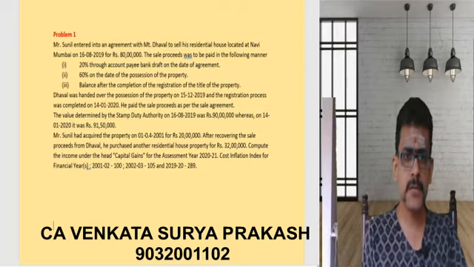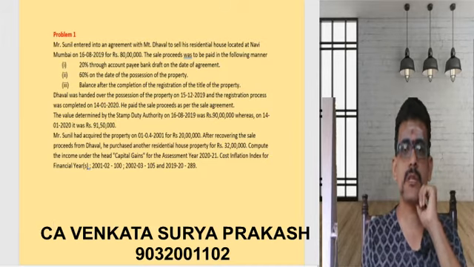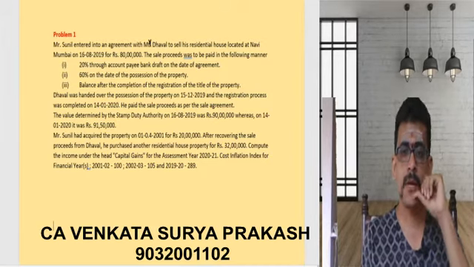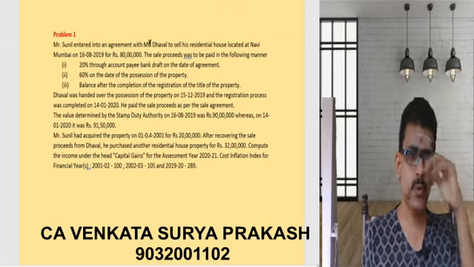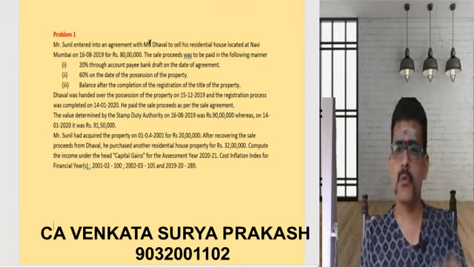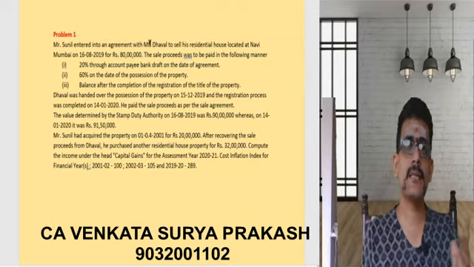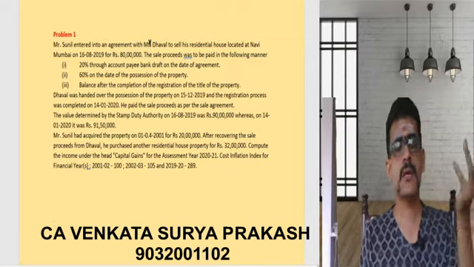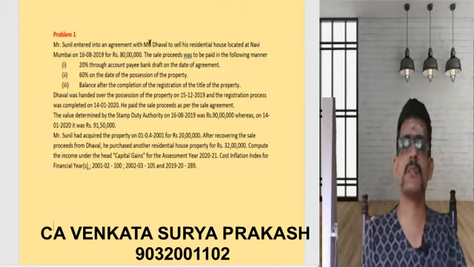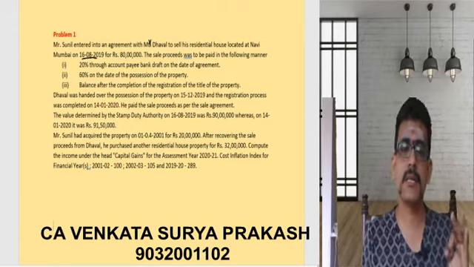This problem is telling you Sunil entered into an agreement with Mr. Dhaval to sell his residential house located at Navi Mumbai on 16th August 2019. So the house is in New Mumbai. On 16th August 2019, the agreement was entered by Sunil with Dhaval to sell his residential house. Now, for what consideration? 80 lakhs. What is the date of agreement? 16th August 2019 is the date of agreement.